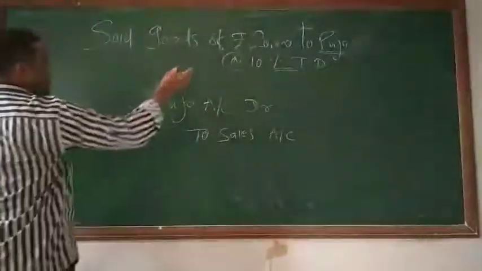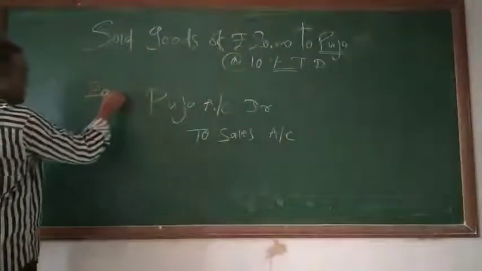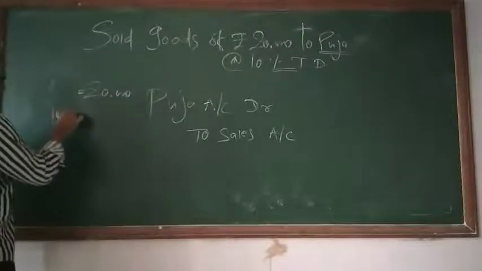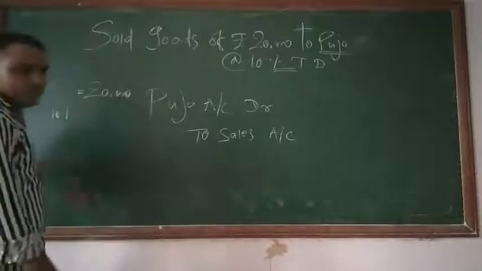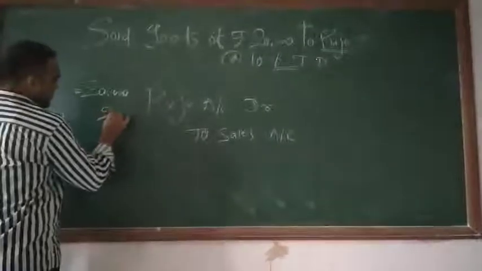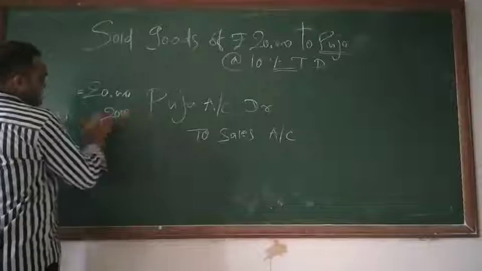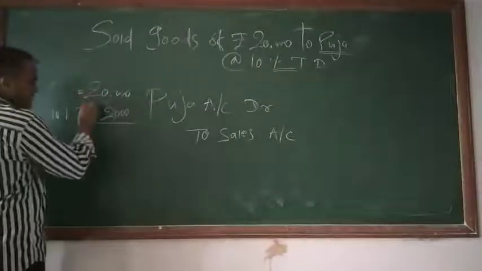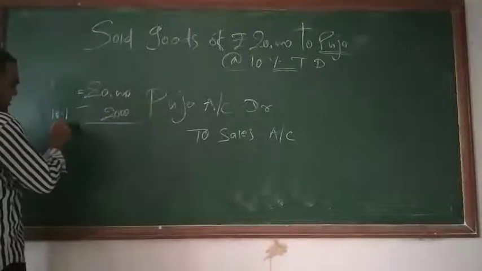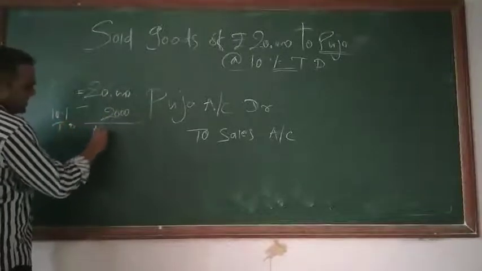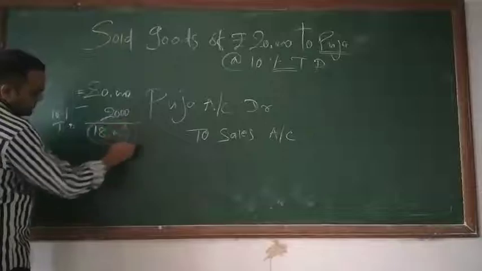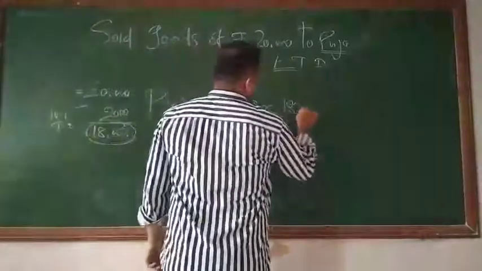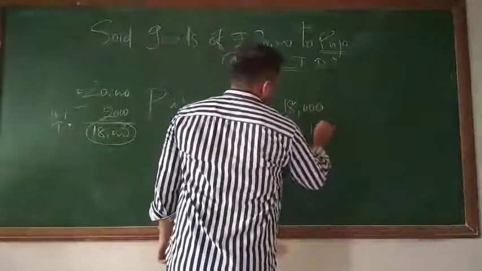And as we have done in the last transaction, the same thing we are going to do here. Suppose the value of the goods was 20,000, the actual price. Now 10% discount is there. 10% of 20,000 is 2,000. So 20,000 minus 2,000 trade discount will be 18,000 rupees. So here instead of writing 20,000, we will write down 18,000.